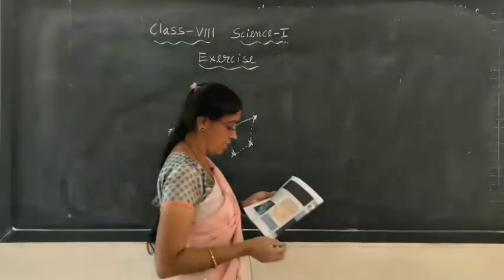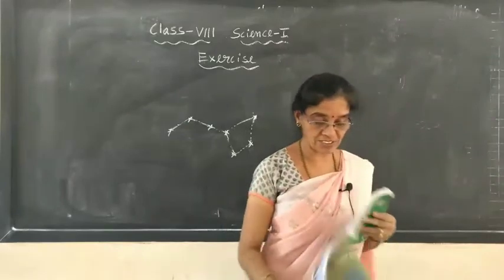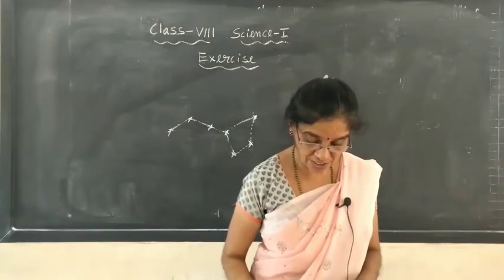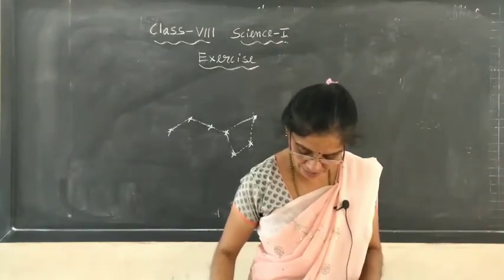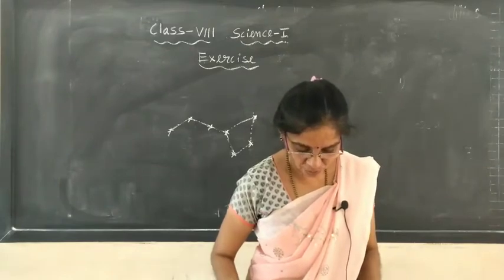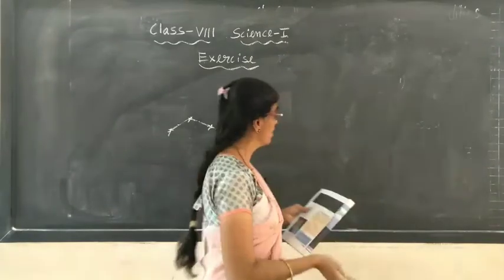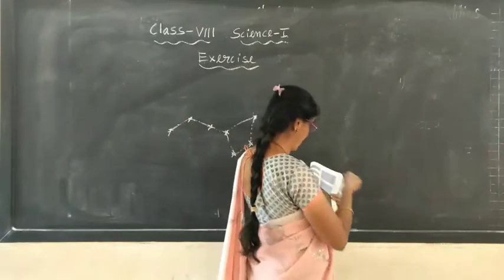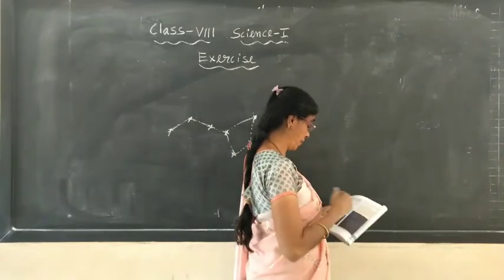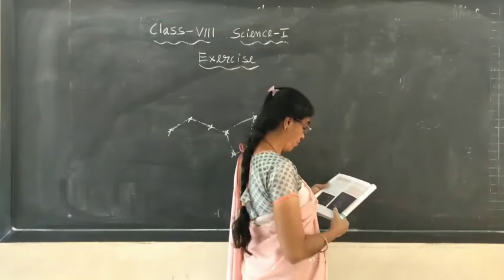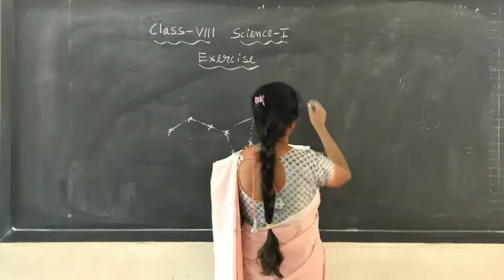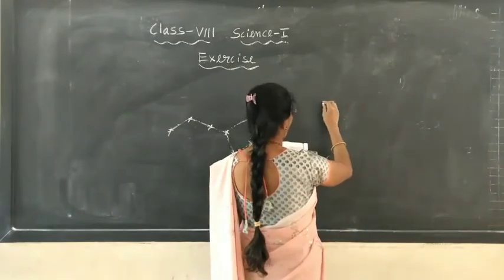Ursa Major. And the second one you have to draw, which constellation, children? It is Orion. Orion is of this shape. The second figure is nicely given on page number 224. That diagram is given.